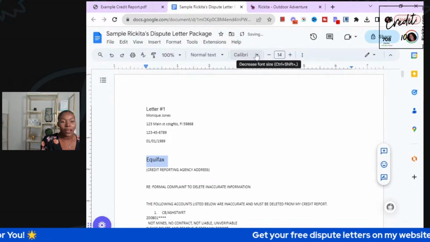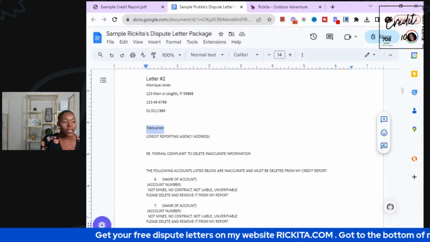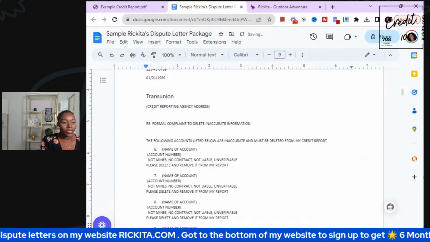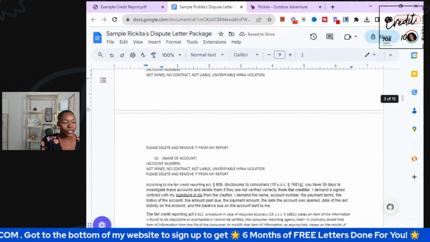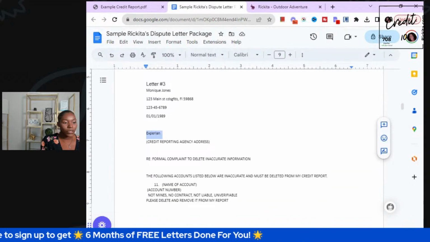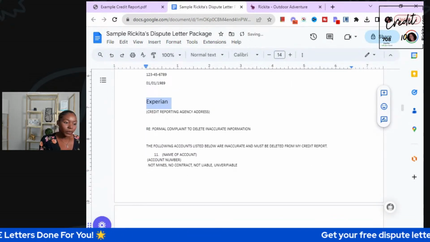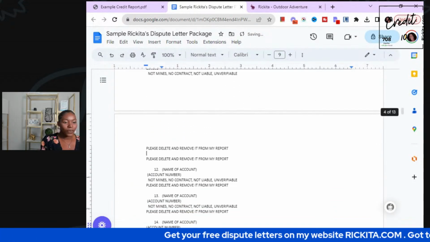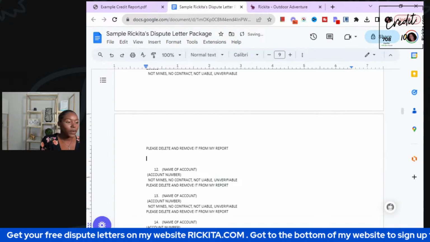Let's make that 14 so that you guys can see that. That one is going to Equifax. This one right here is going to TransUnion, and it is on all 3 credit bureaus, so we're going to paste it on all 3. We're going to fix these numbers too because they're all messed up. And then this one right here is going to go to Experian. So I'm going to copy and paste that onto all 3 credit bureaus because that's just one of the accounts. Okay, perfect. Now we've got our first account done. Let me delete this little extra right here.